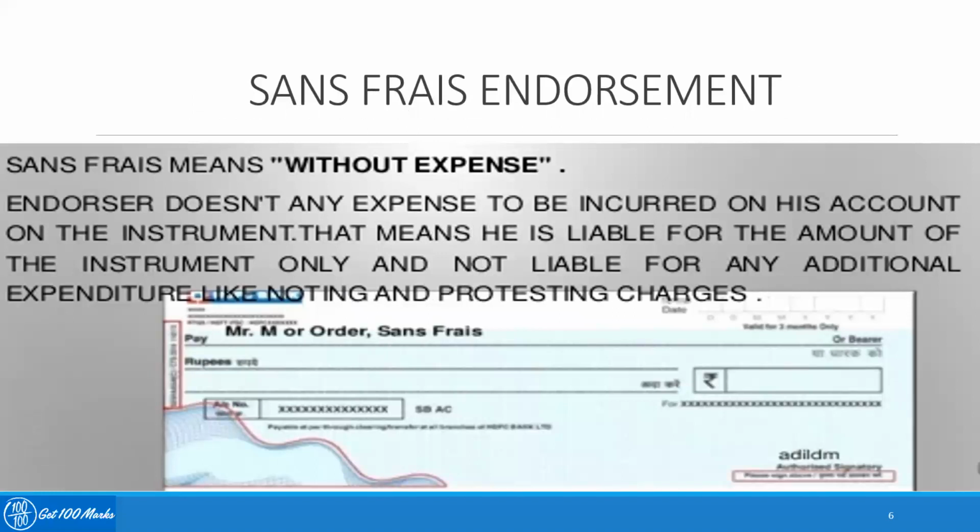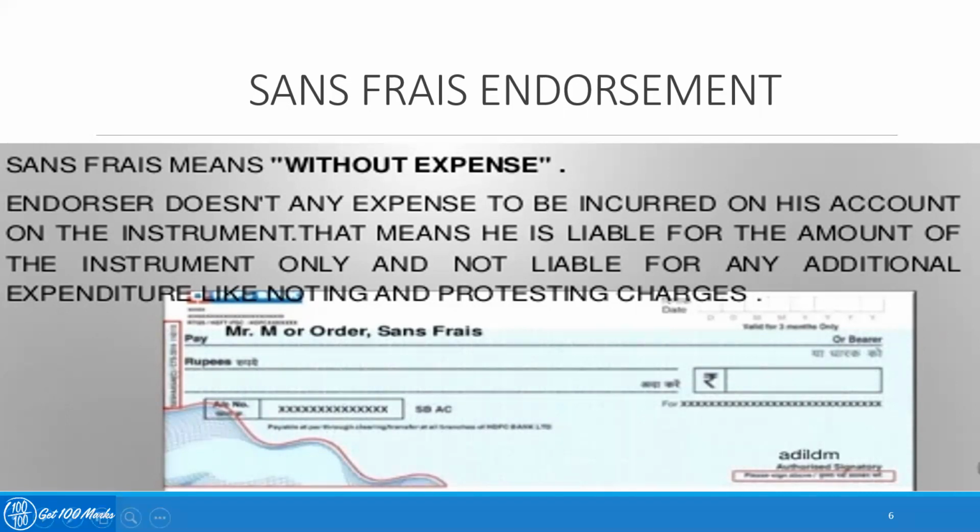The next one is sans phrase endorsement. Sans phrase means without expense. So the endorser doesn't bear any expense incurred on his account on the instrument. That means he is liable for the amount of the instrument only and not liable for any additional expenditure like noting and protesting charges. Suppose I am making a payment of a check, I'll be liable only for the payment of the amount mentioned in the check. If there are additional charges like noting charges or protesting charges arising out of that payment, I as an endorser will not be liable for that. That is known as a sans phrase endorsement.